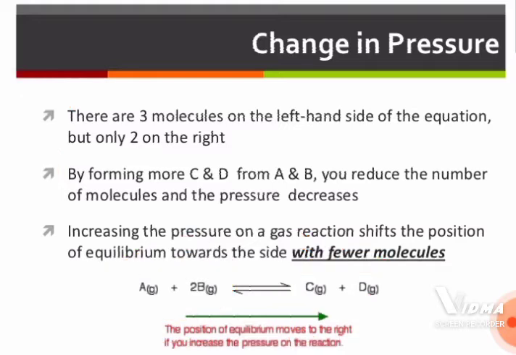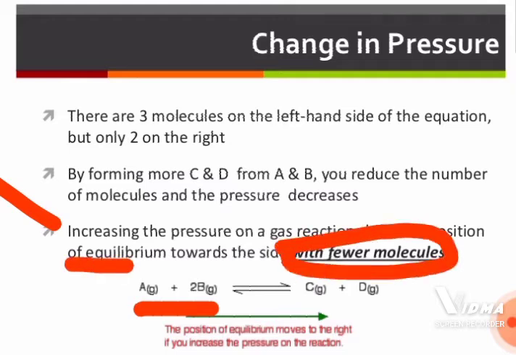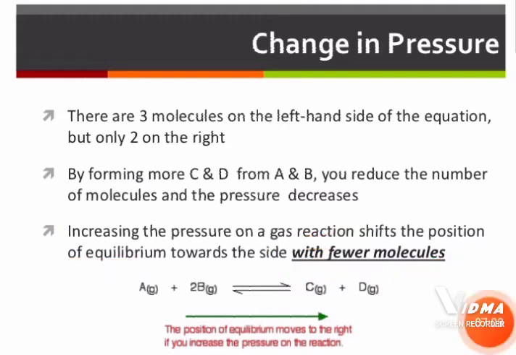that is C and D. In this way, if we reduce the number of molecules, automatically the pressure is going to decrease. Increasing the pressure on a gas reaction shifts the position of equilibrium towards the side with fewer molecules. Remember, if pressure is increased, then according to Le Chatelier's principle, the system counteracts in such a way that the reaction shifts towards where there are fewer molecules.